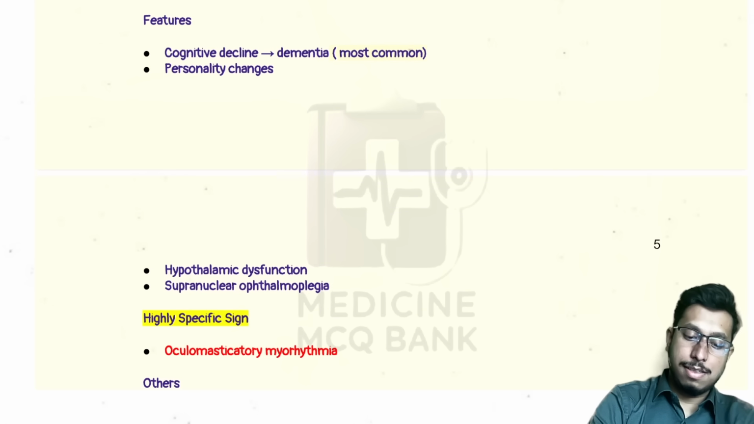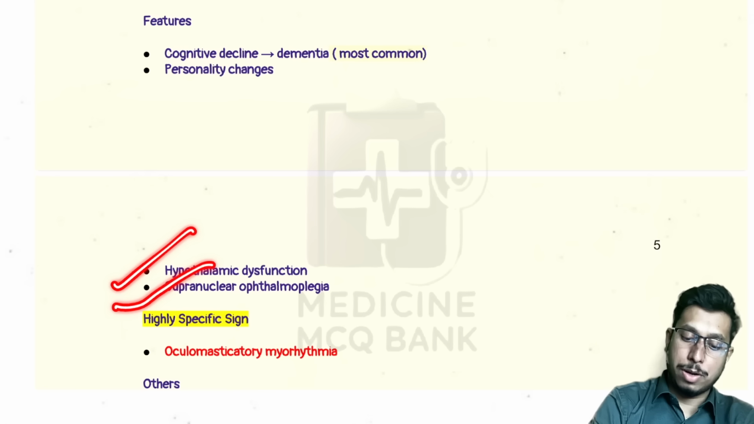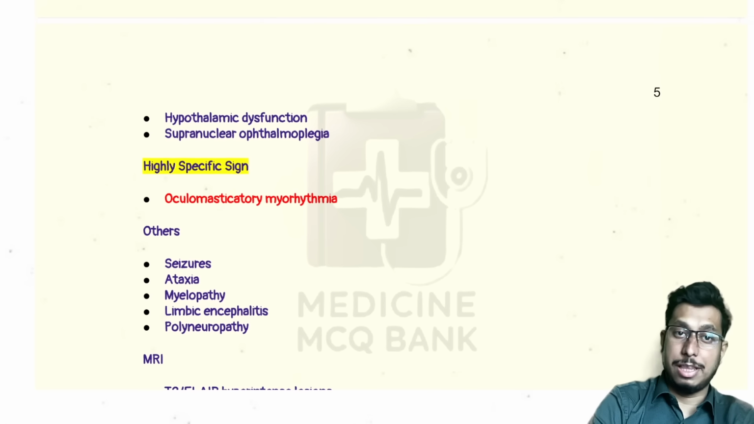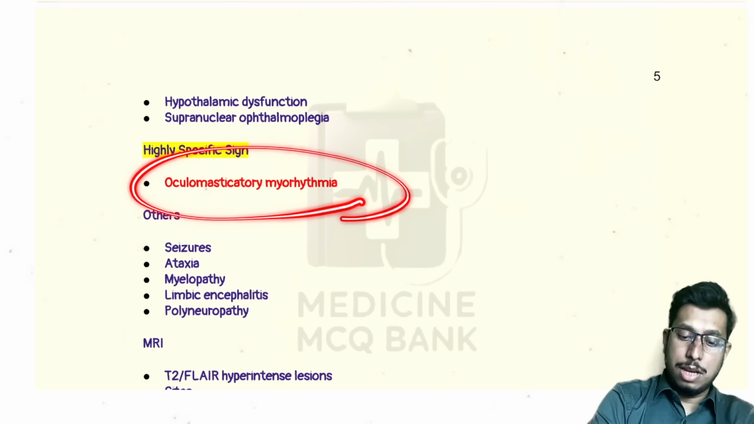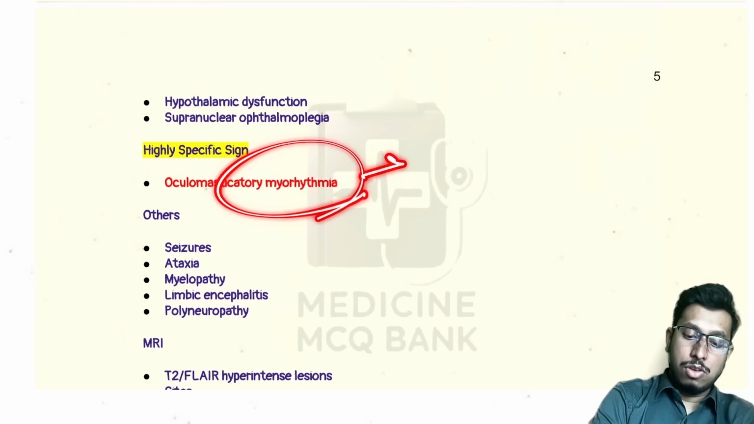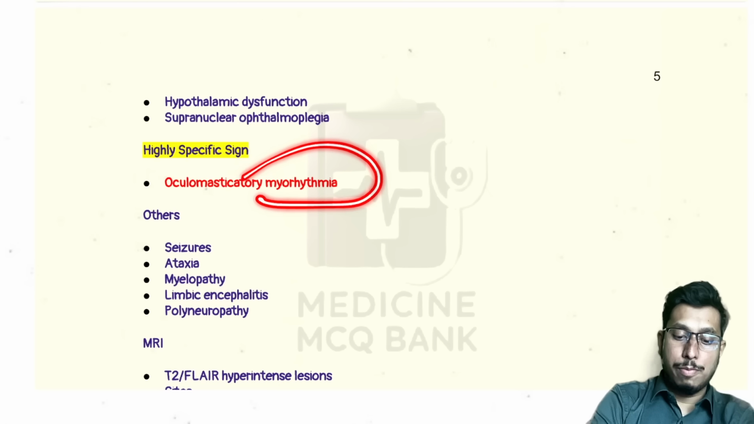Now, what are the features in CNS? One is cognitive decline, which is most common. There can be personality change, hypothalamic dysfunction, and supranuclear ophthalmoplegia. Then there is one highly specific sign, which is like a pathognomonic feature. This is known as oculomasticatory myorhythmia. What is it? It is mainly due to involvement of supranuclear fibers from the eye as well as masticatory muscles like the masseter. So what happens? There is gaze palsy, usually vertical gaze palsy, and eye movement, along with jaw movement like myorhythmia due to masseter muscle involvement.